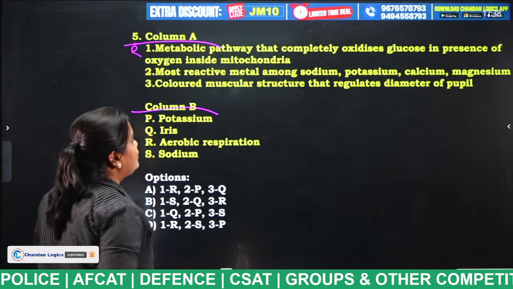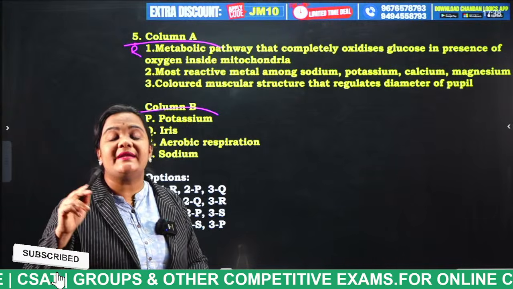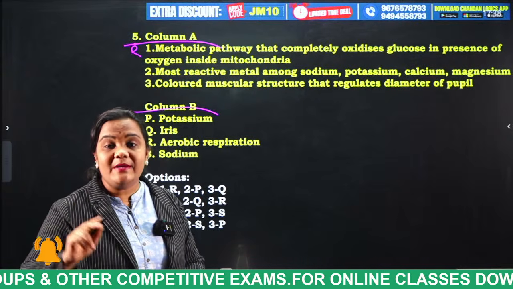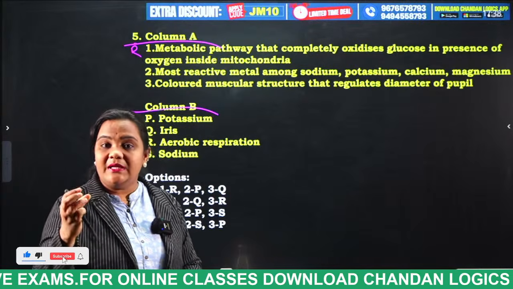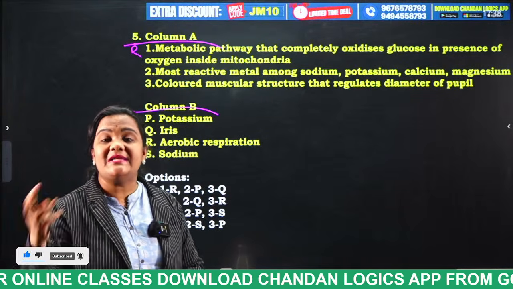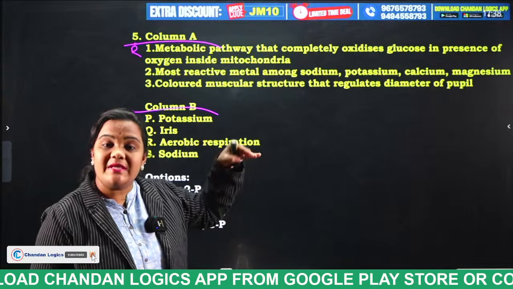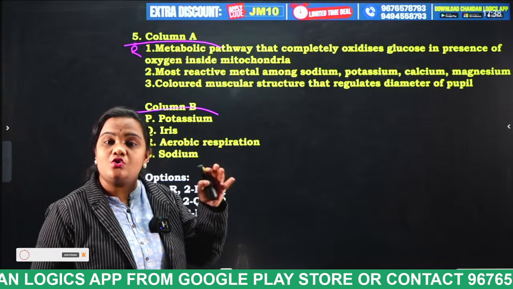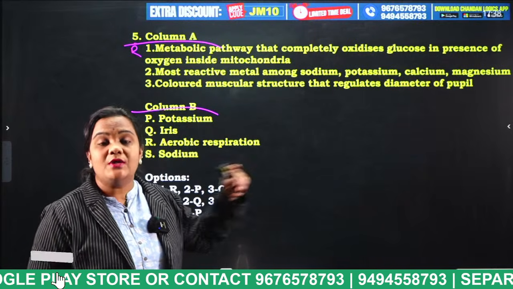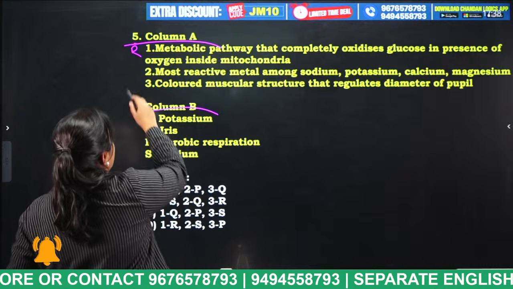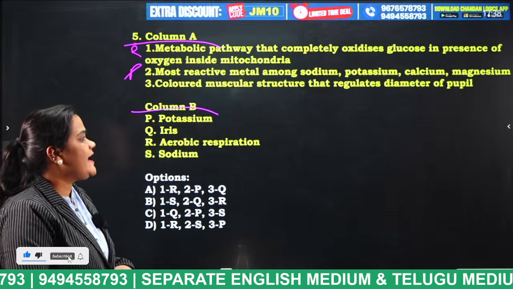And the most reactive metal among sodium, potassium, calcium and magnesium: the highly reactive metal is potassium. Why? Because potassium easily catches fire. If it is in air, potassium has the capacity of easily catching fire. For this reason, sodium and potassium are always stored in kerosene. And sodium is the one whose density is much lesser than water. Okay? So, what is the answer for this question, students? This is P.